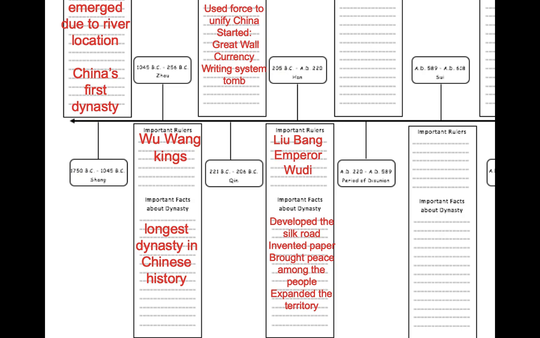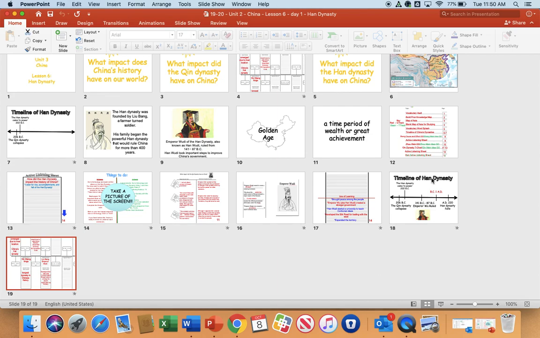They brought peace among the people, and they did this through the religion called Buddhism. And we will talk about Buddhism later in the unit. And they expanded the territory, with treaties to the west and conquering lands to the north and south. There you have the Han Dynasty. Hopefully you attended class, but if you happen to miss it, that is a brief overview.